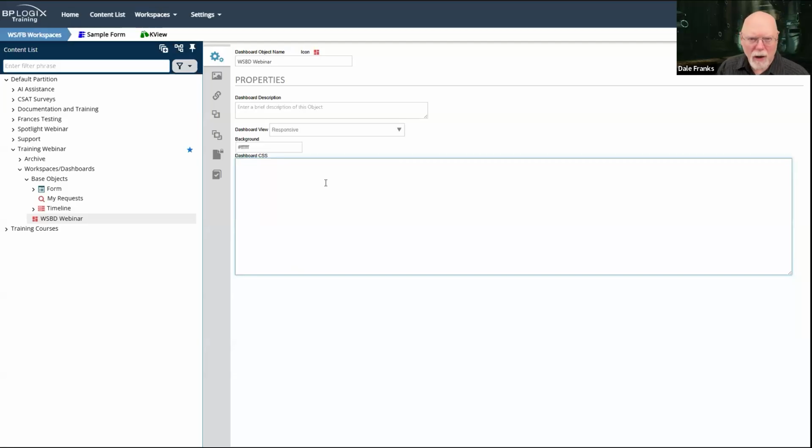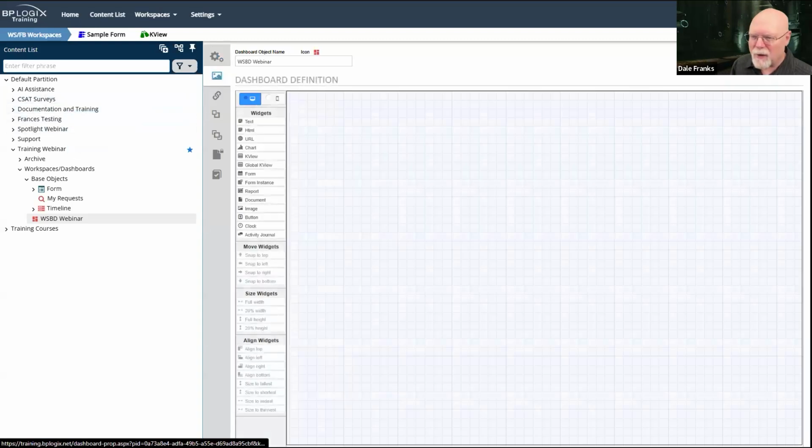I think you can do it on the clock widget as well. And a couple of the other ones, you don't really have to worry about the Process Director styles overriding that. For some of the widgets like the Knowledge View widget or your form widget, because you've got styles built into the form, if I try to rebuild styles again here, it might not be super successful. So we're not going to get into it. It's a complicated thing. Forget I mentioned it. We don't care about styles at the moment.